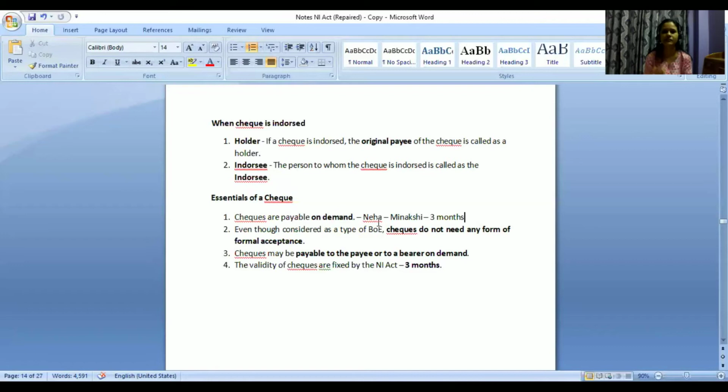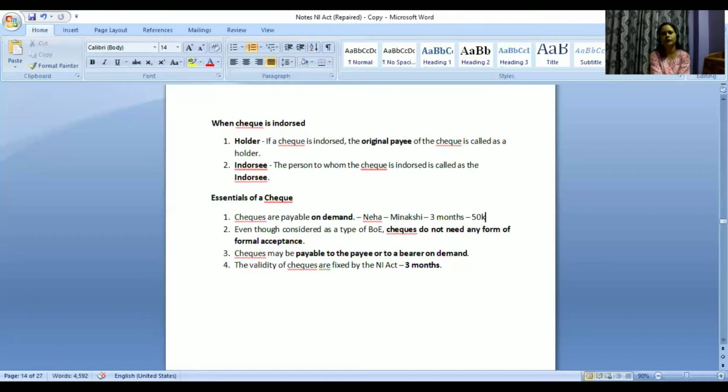Sometimes the person may not have sufficient balance in his account. It may get cancelled. Sometimes what may happen is that, take for example, Neha gave me a check of 50,000 rupees. But later on, after issuing the check, she realized that the contract or the agreement, whatever was there between us, was cancelled.